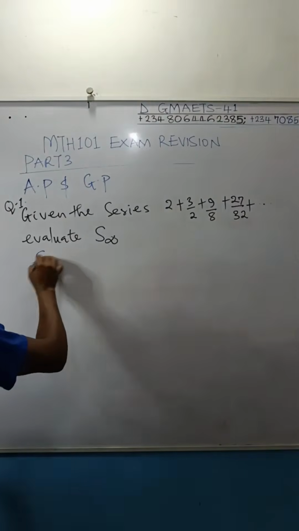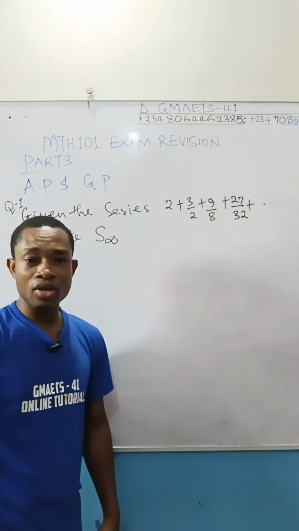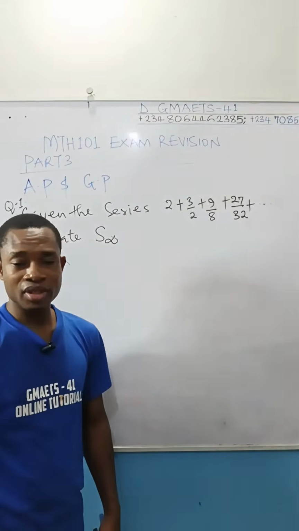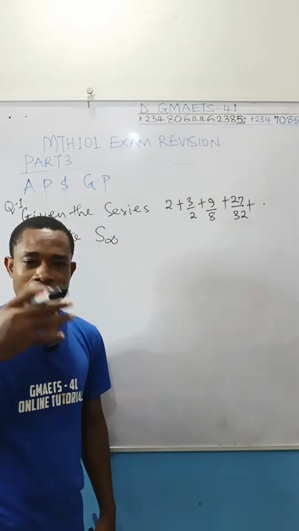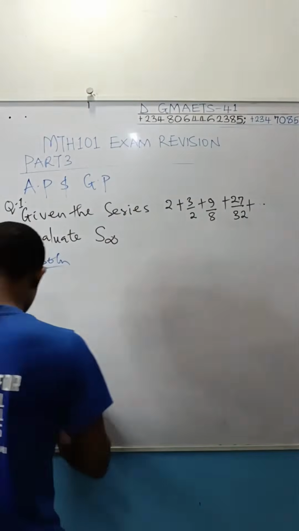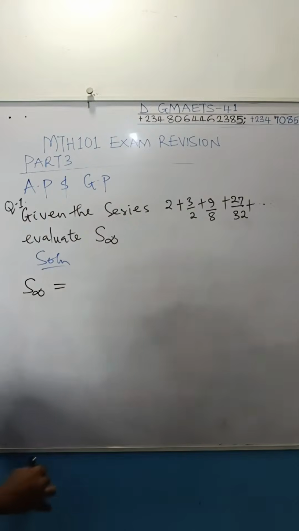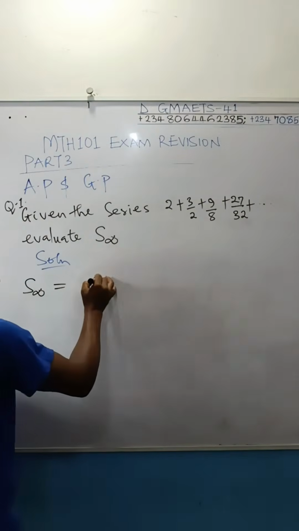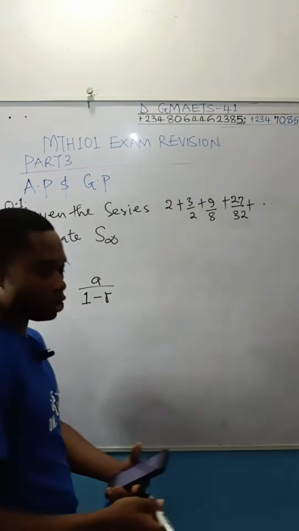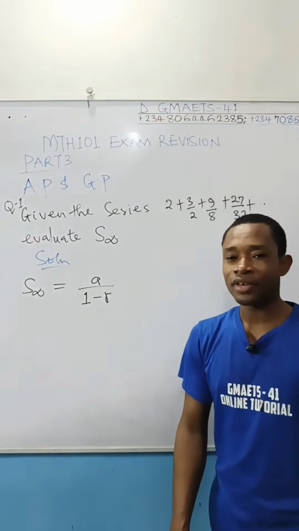Use the sum to infinity for a GP. It is simple. AP and GP are also simple contexts in your exam, and of course as a topic you're dealing with. It's all about the formula. Once you have the formula, your problem is solved. What is the formula for solving the sum to infinity of a geometric progression? It is the first term divided by 1 minus the common ratio. That is the formula. The first term divided by what? 1 minus the common ratio.